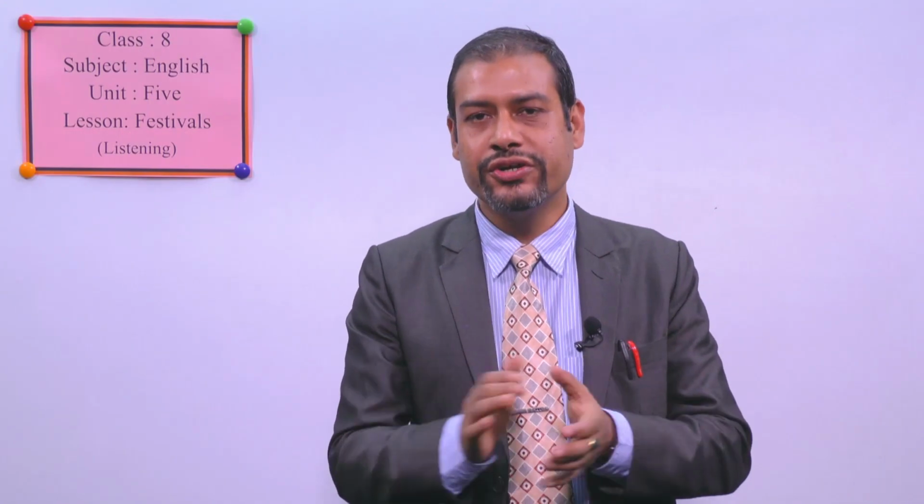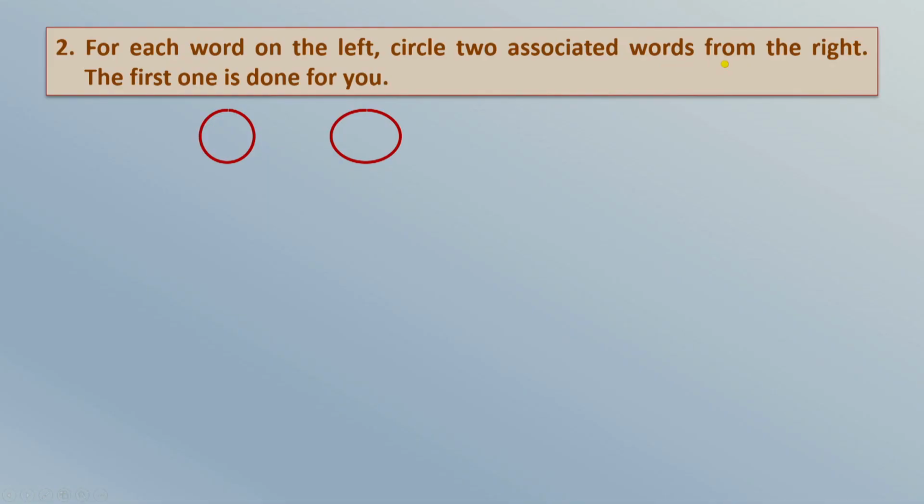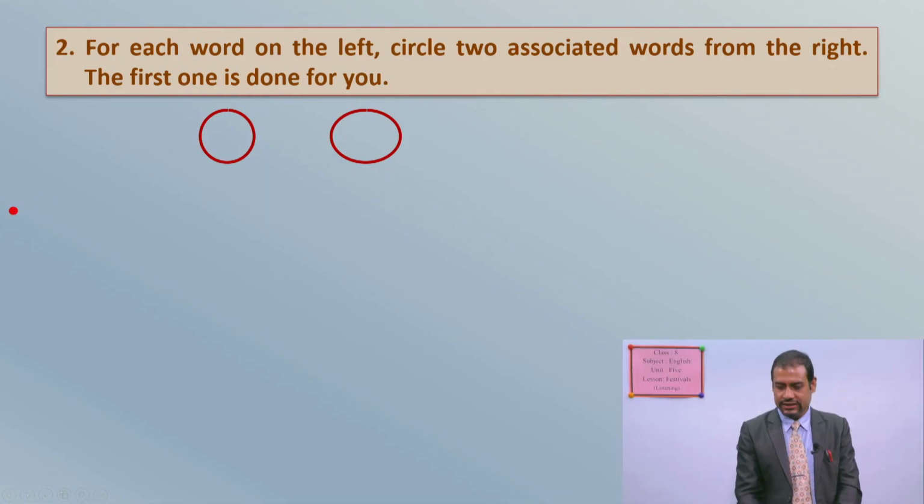I hope you might have done your question number 2 also successfully. Later on, don't worry, I will help you to check. Now, we are going to do task number 3. For each word on the left, circle 2 associated words from the right. The first one is done for you.